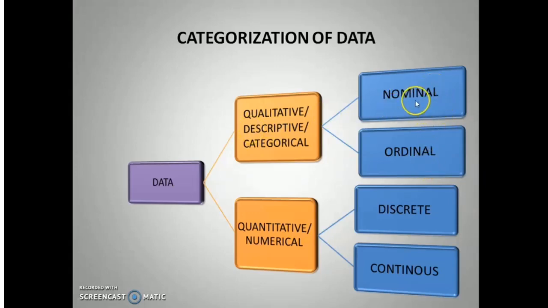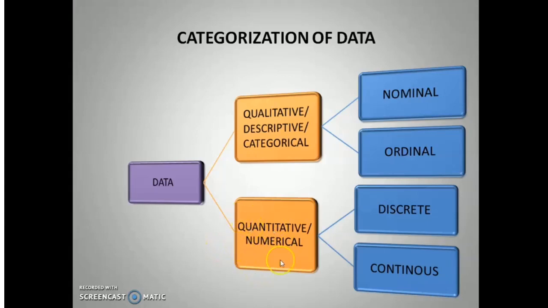Nominal means something according to norms. Norms may be like boys and girls, yes or no, right or wrong, etc. While ordinal data is about ranks, like first rank, second rank and third rank. So the data may be collected nominally or ordinally.